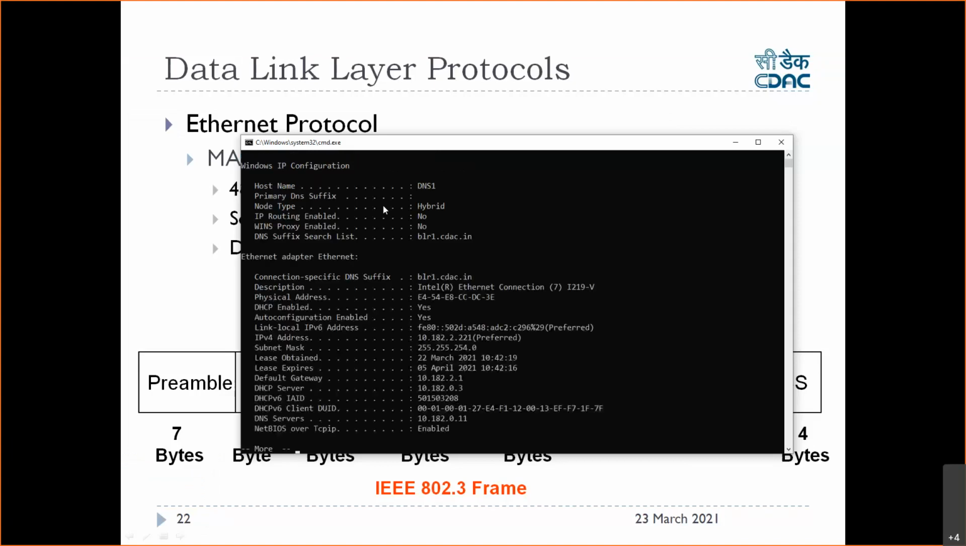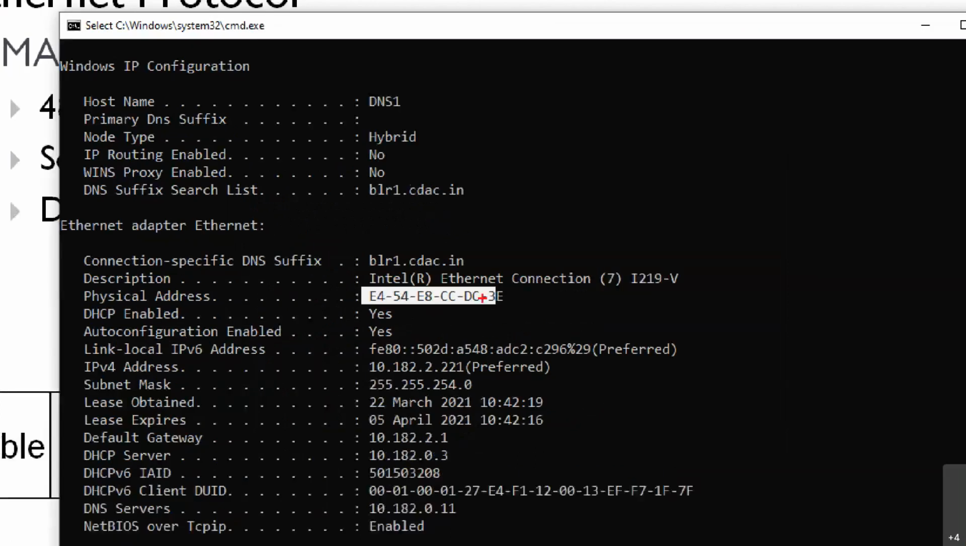So if I do this, you can see the MAC address of my Ethernet adapter. See, this is the Ethernet adapter, so it is using the Ethernet protocol, right? This is the MAC address. It's a 48-bit hexadecimal number. It's a physical address, which is used in the Ethernet protocol or data link layer protocol, right? So this is my MAC address.